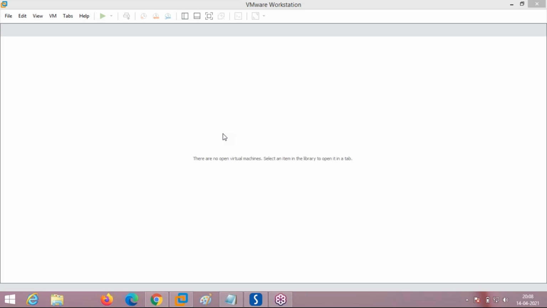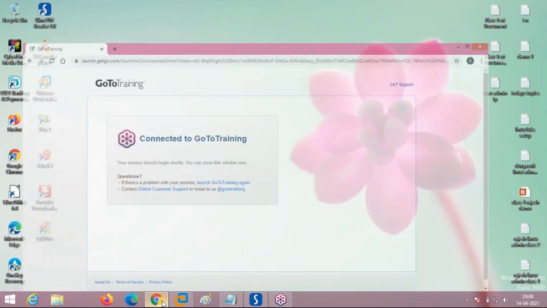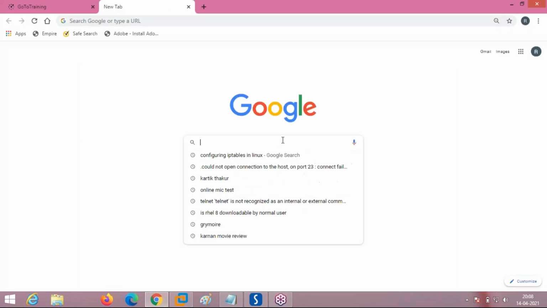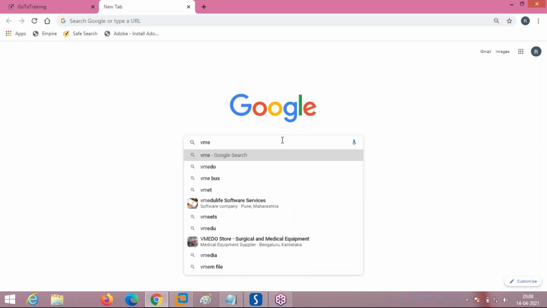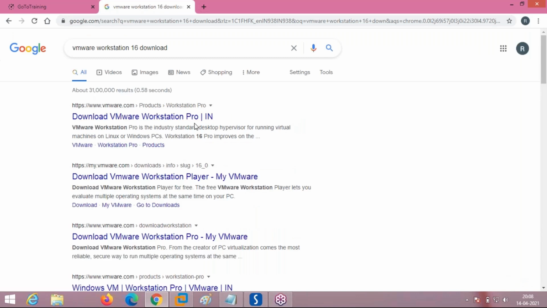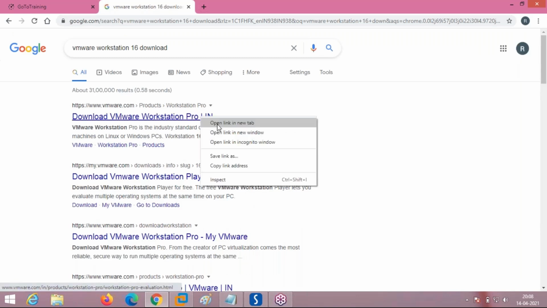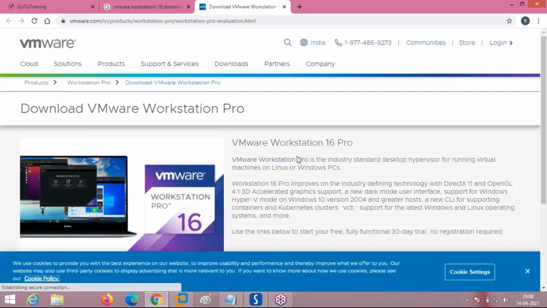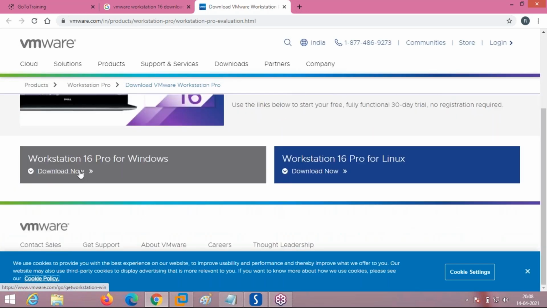No, sir. Okay, I will just show you how to download it. In the Google search, type VMware Workstation 16 download. You will go to this location. Here it shows Workstation for Windows and Workstation for Linux.